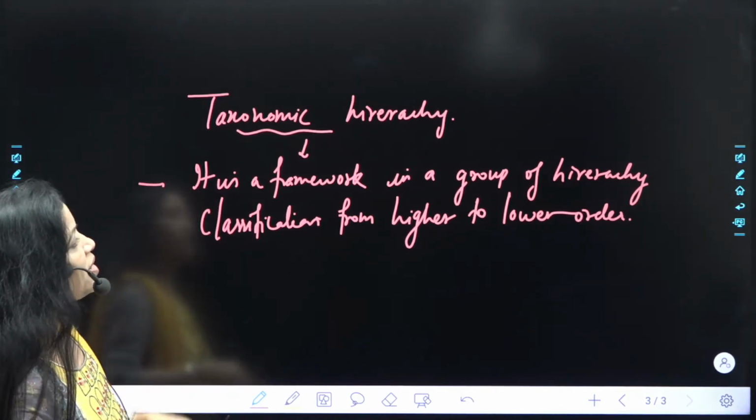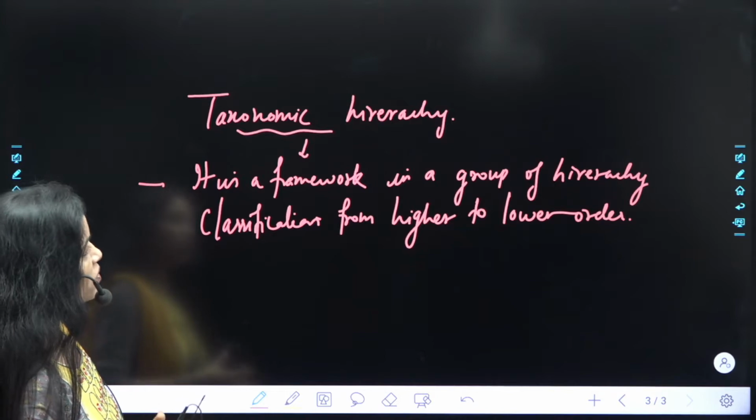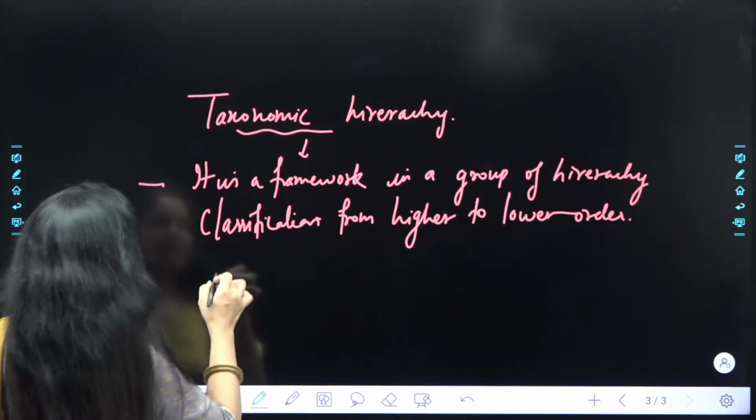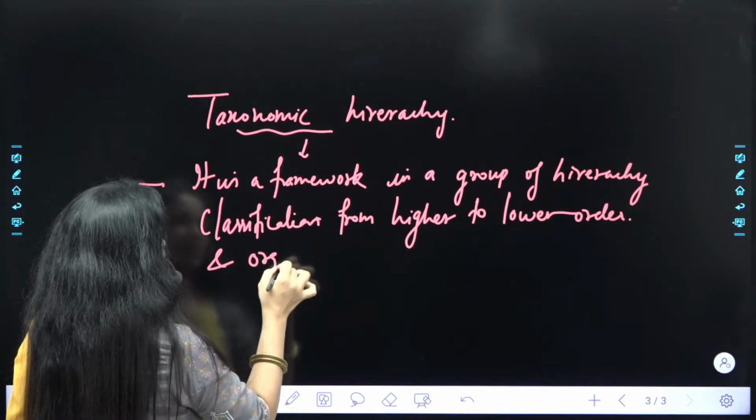It is a framework in which the organisms are classified.